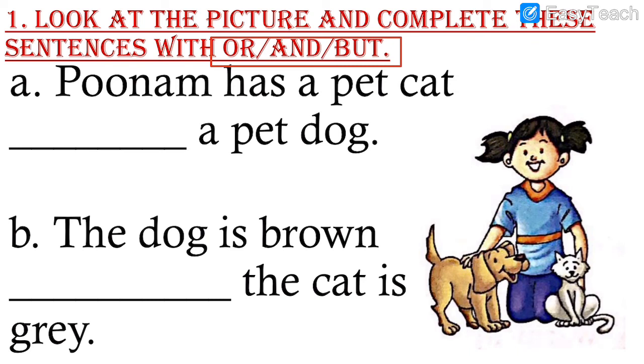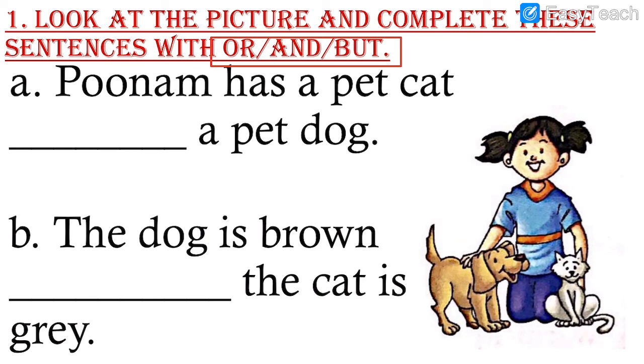Number 1. Poonam has a pet cat dash a pet dog. See, two pets are there, cat and dog. This is Poonam. Poonam has a pet cat dash pet dog. So what do we write? And or but. Any one we can write.